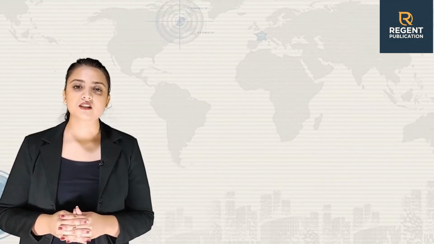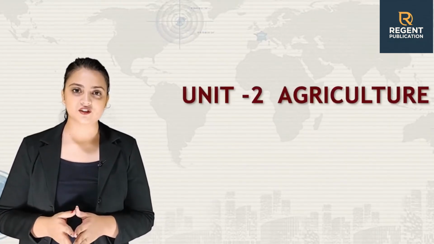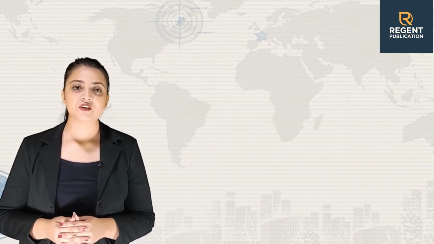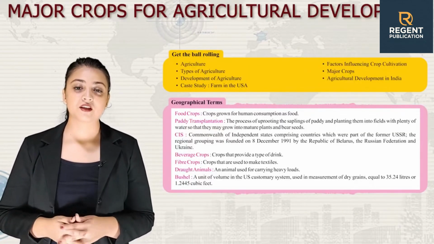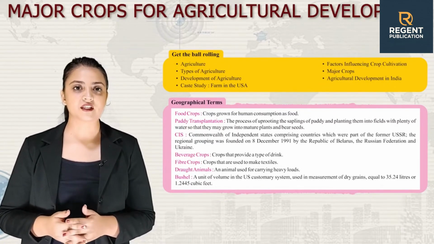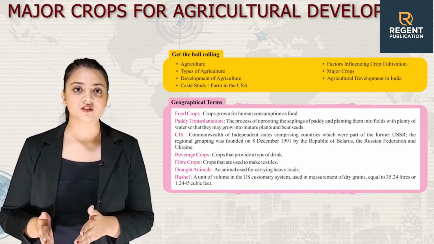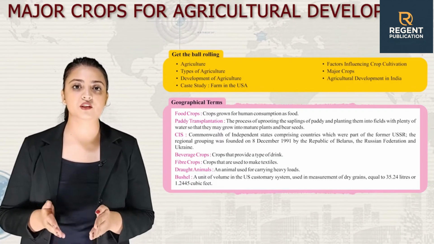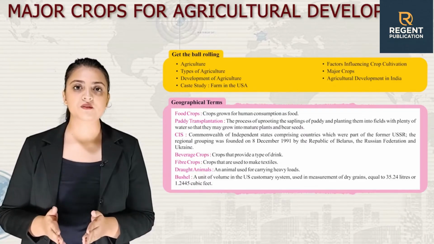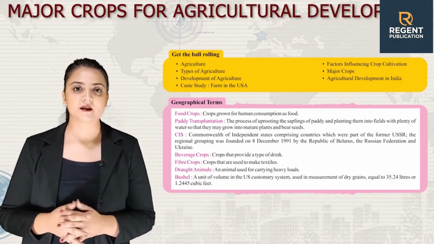Today, we will be starting with Unit 2, Agriculture, Chapter 5, Major Crops for Agricultural Development. So, let's get the ball rolling. Today, we are going to learn about agriculture, types of agriculture, development of agriculture, case study about farm in the USA, factors affecting crop cultivation, major crops, and agricultural development in India.